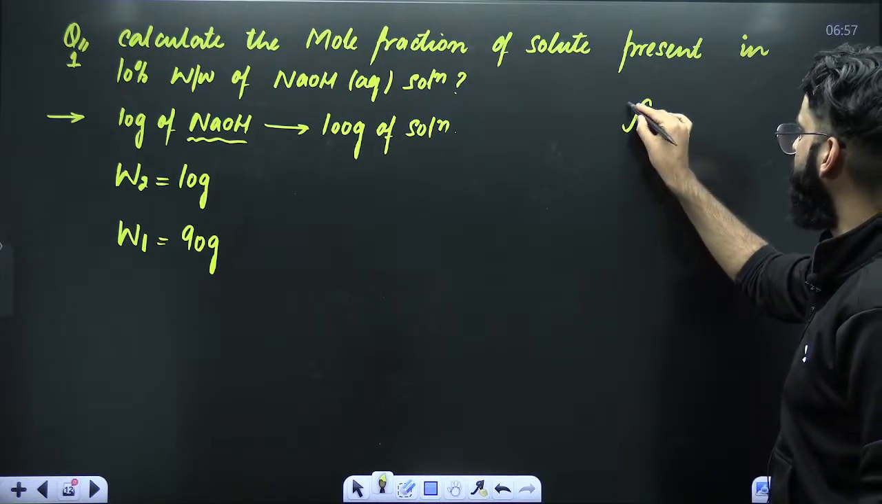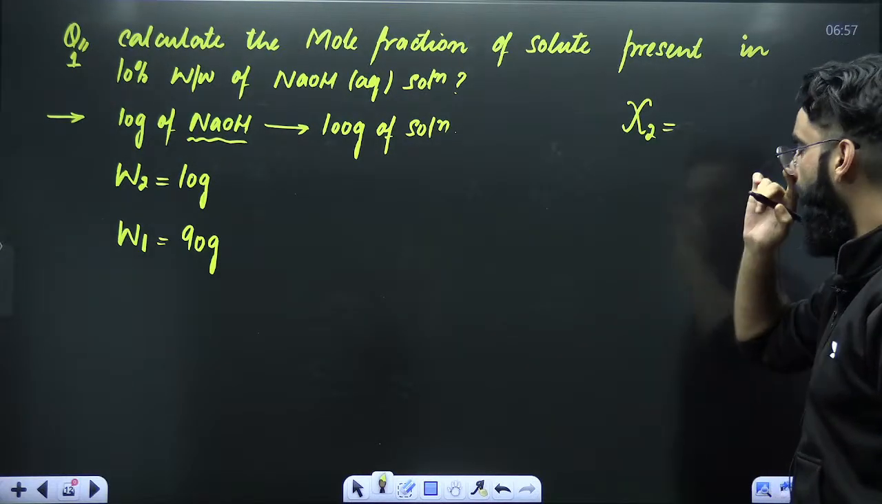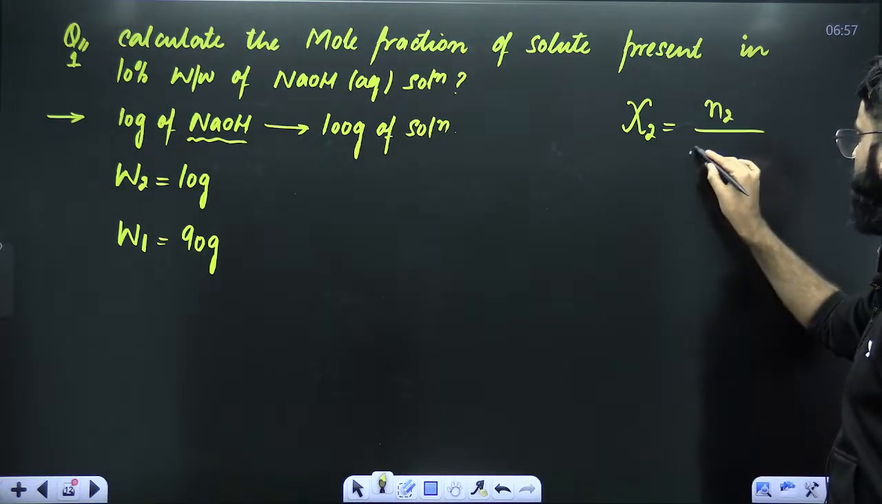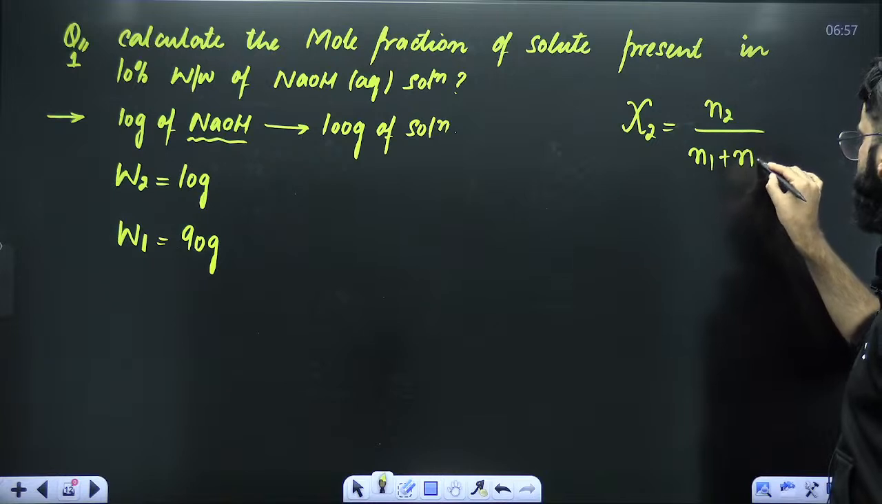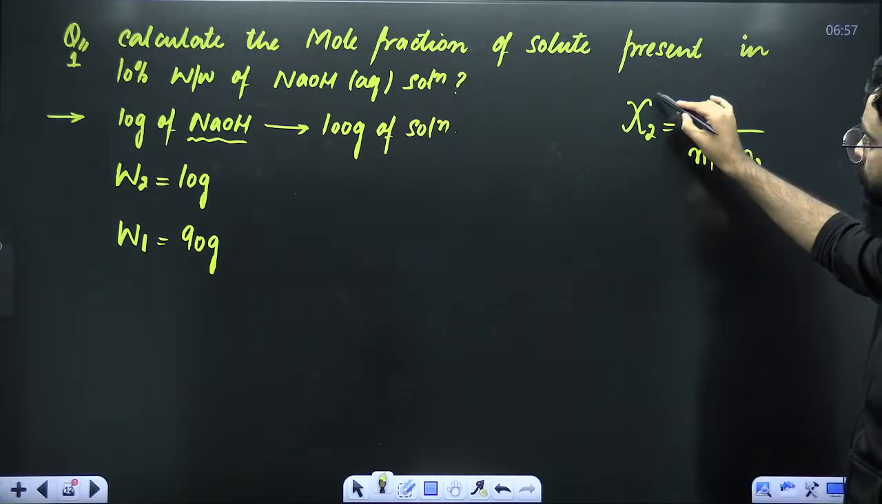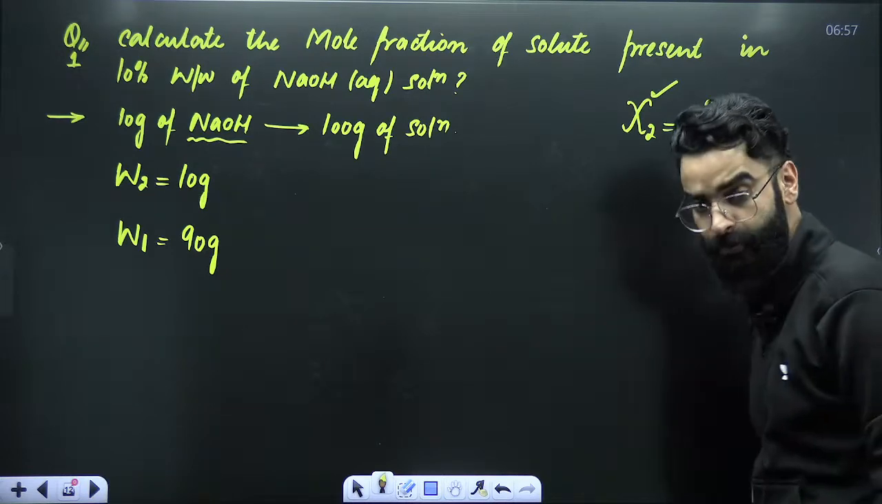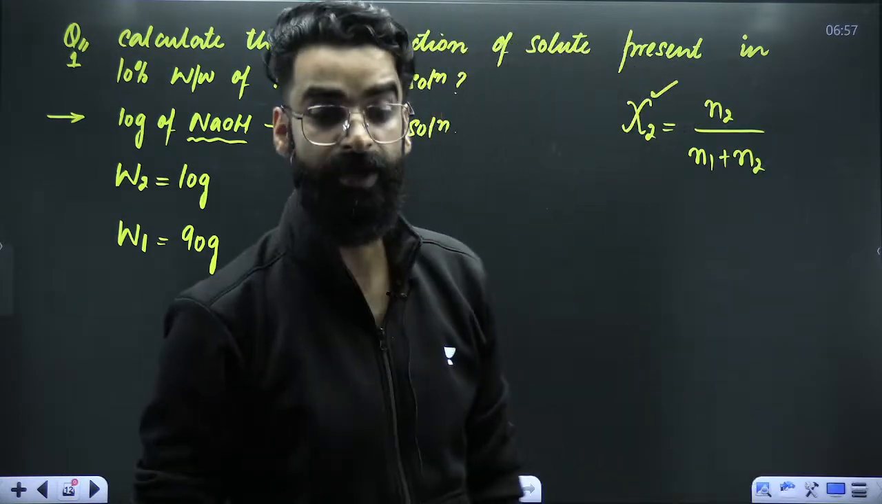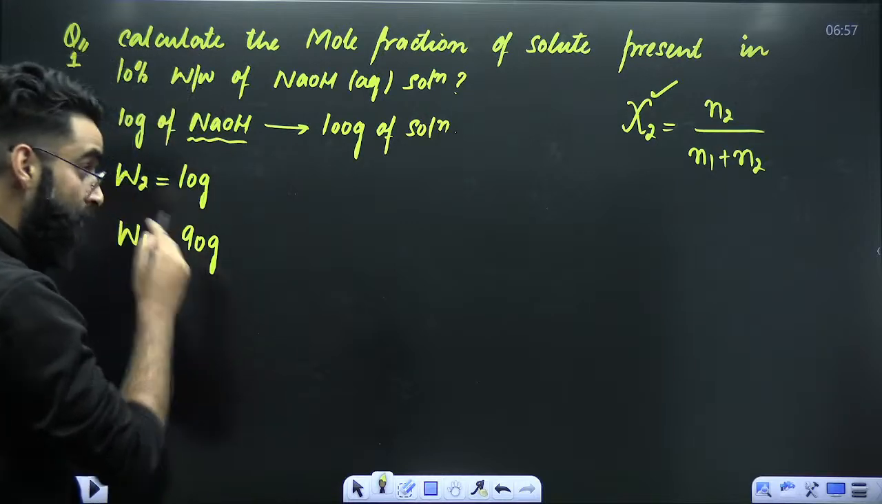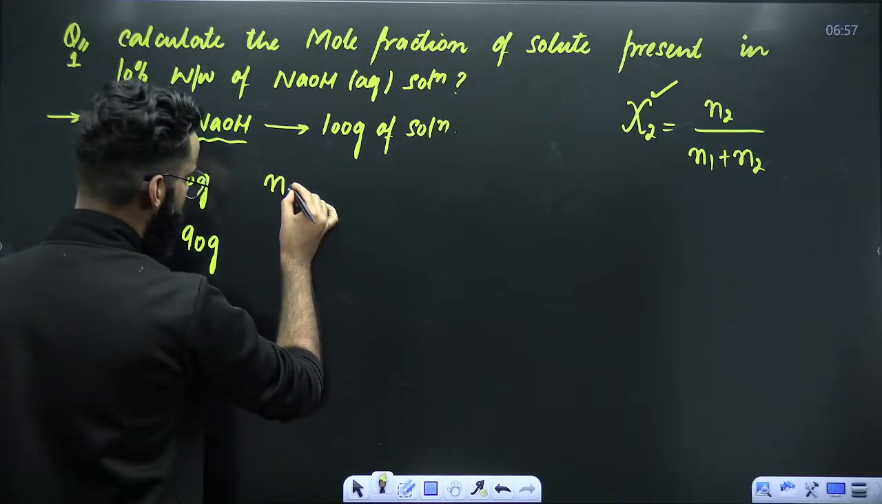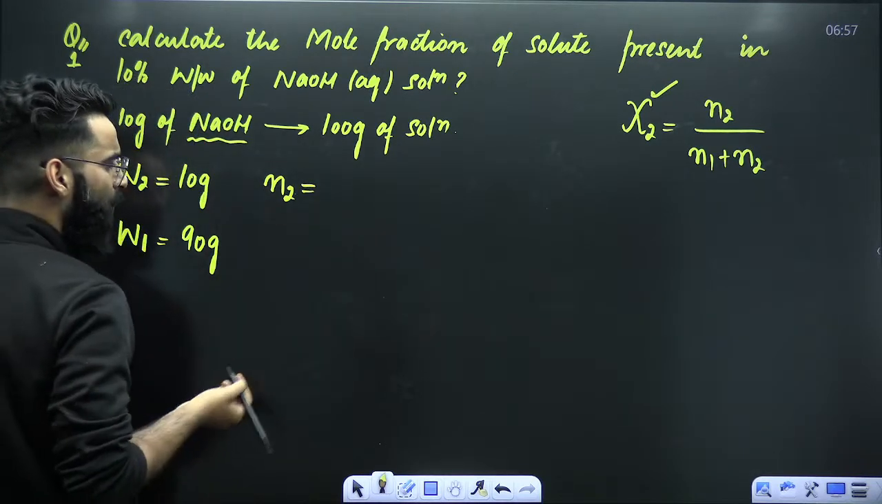What am I supposed to calculate? Mole fraction of solute. How do you calculate the mole fraction of solute? Number of moles of solute divided by total moles present in the solution. So can I say in order to calculate the mole fraction of solute, we need the value of N1 and N2? Yes, we need the value of N1 and N2. We do not have the value of N1 and N2 yet. So let's try to calculate the value of N2. What is N2?